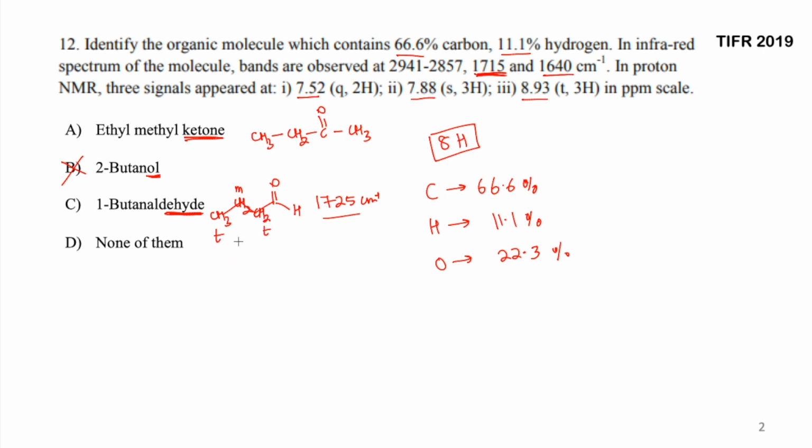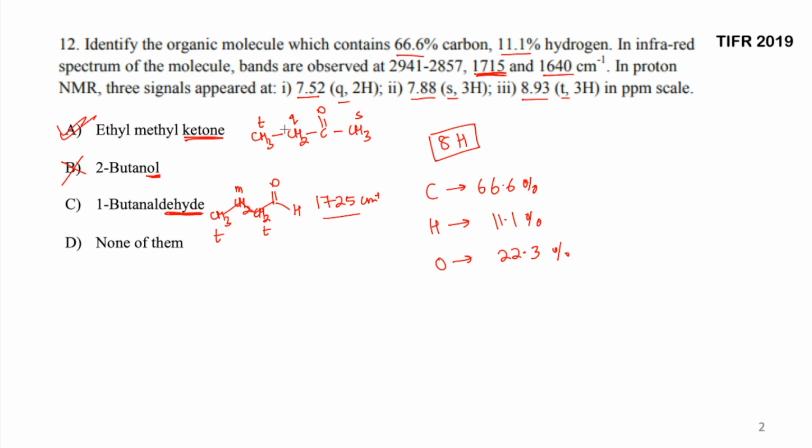So you are not getting two triplets and a multiplet, but here if you see, this particular CH3 is going to give you a triplet, this CH2 is going to give you a quartet, and this is going to give you a singlet, which is exactly what we have. So we have one quartet, one singlet and one triplet, which satisfies our conditions, and option number A becomes the correct choice for this. So with the help of the percentages given for carbon, that tells us that there is one more element which is present. Then IR helps us to nullify option number B, and then NMR helps us to identify the exact answer to reach the correct option.